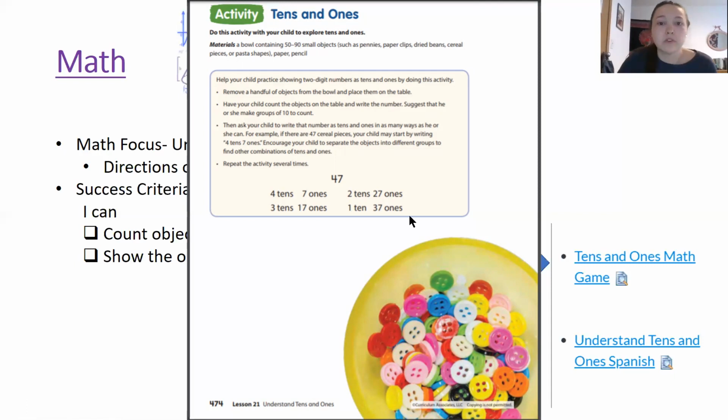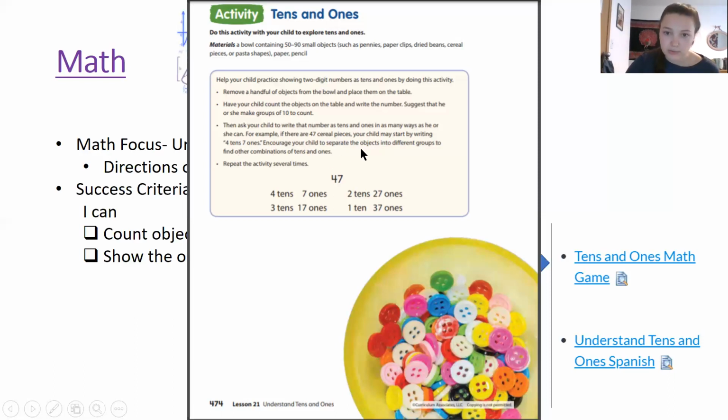And it says remove a handful of objects from the bowl or wherever you keep them, and place them on the table. Have your child count the objects on the table and write the number. Suggest that he or she make groups of 10 to count. Then ask your child to write that number as tens and ones in as many different ways as he or she can. For example, if there are 47 cereal pieces, your child may start by writing 4 tens and 7 ones.